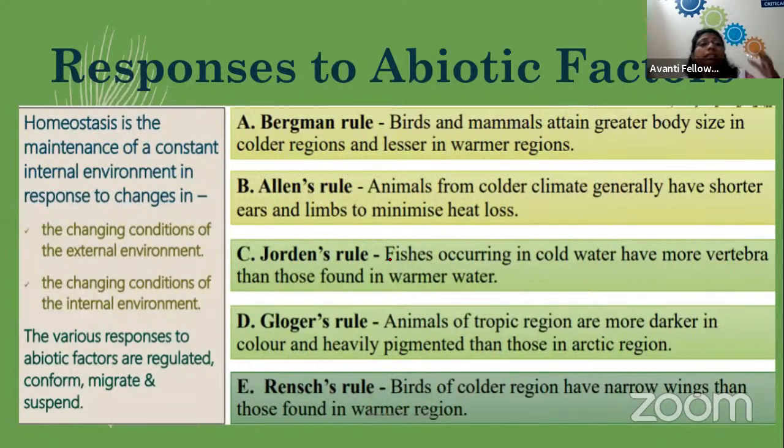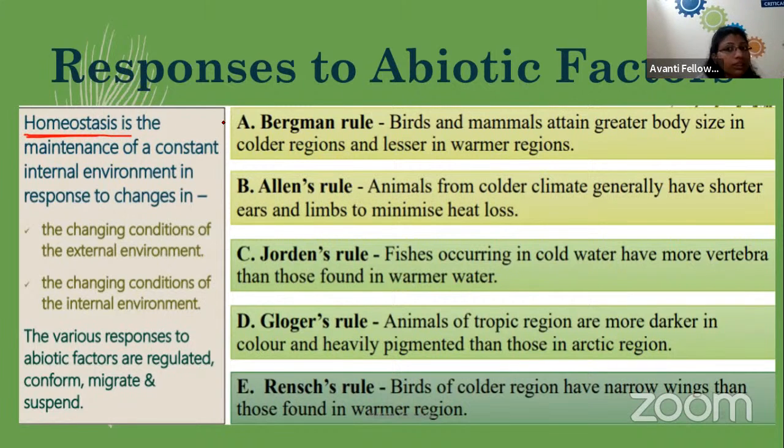Now, there are different responses to this abiotic factor. Depending on the response, we have different rules. So here we are going to talk about the 5 rules. First is Bergmann's rule, but before moving towards the rule, let's discuss what is homeostasis.